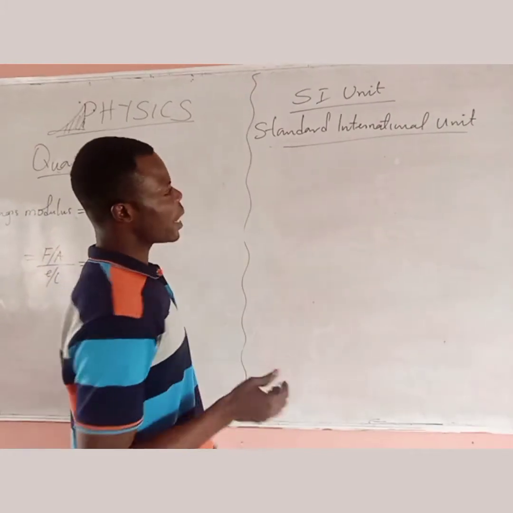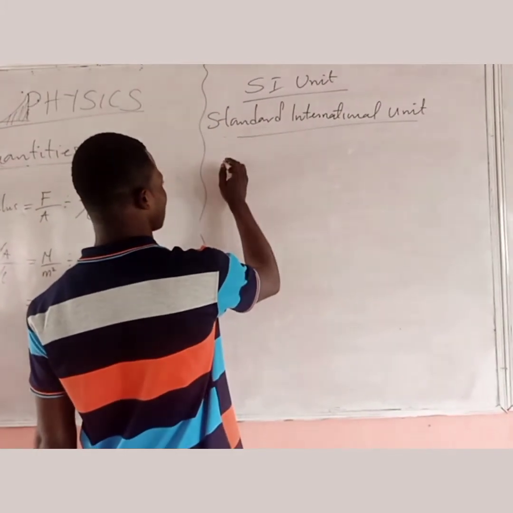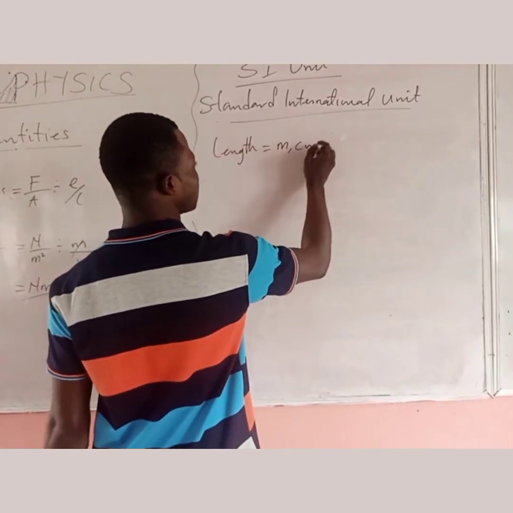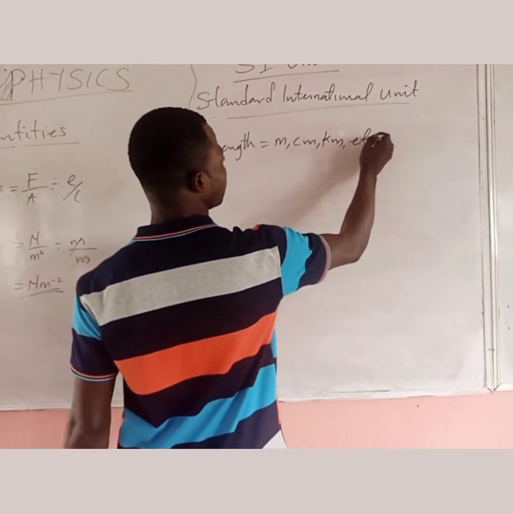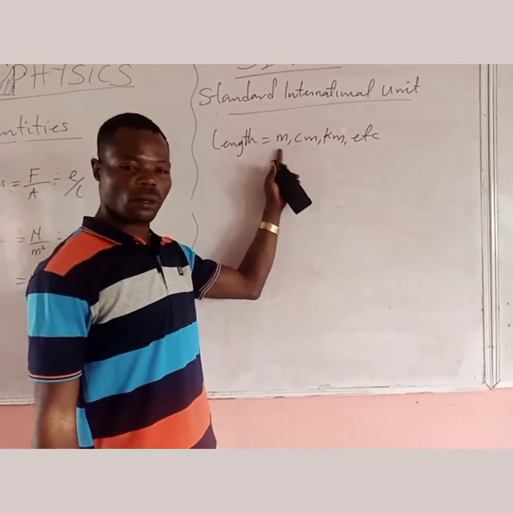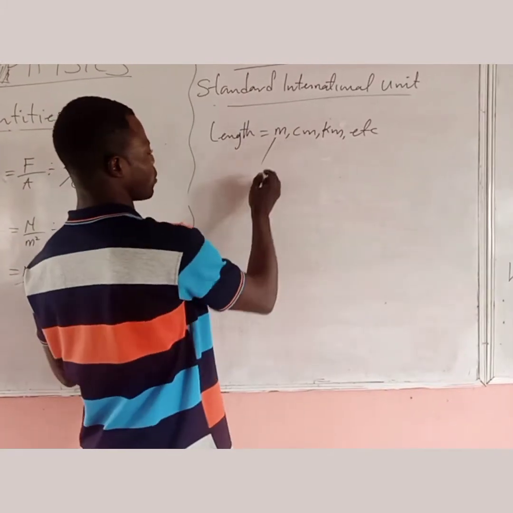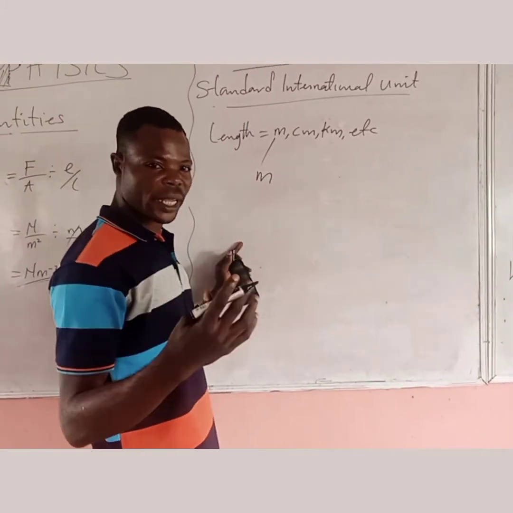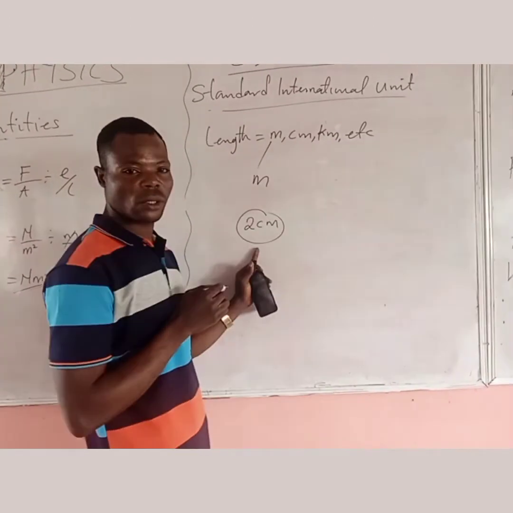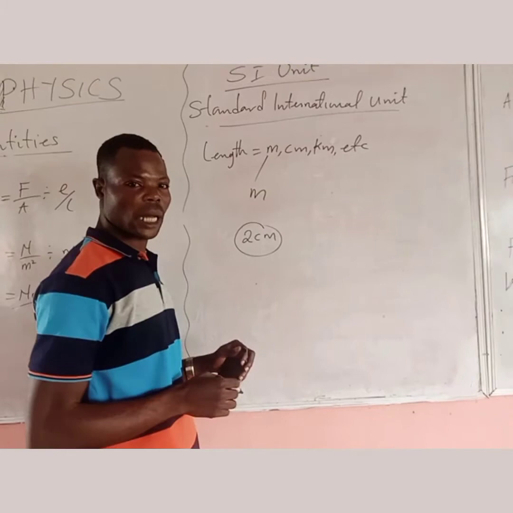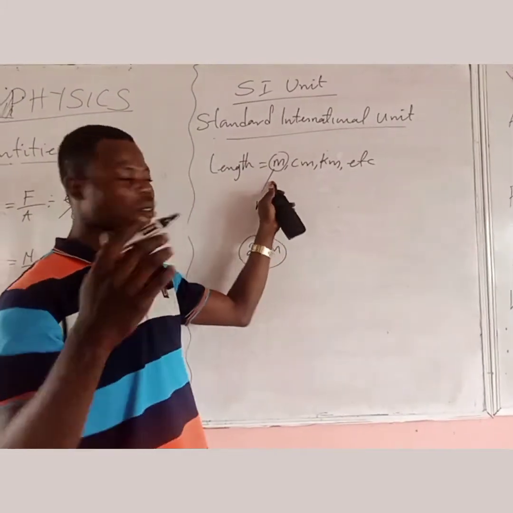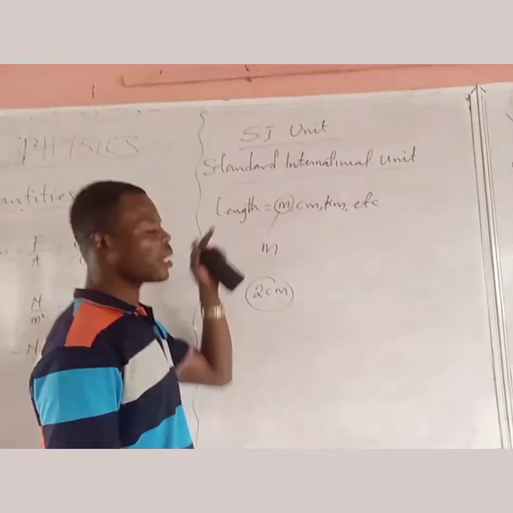For example, like we said that length is measured in meter, in centimeter, in kilometer, etc. The recognized or the standard one all over the world known for length is meter. So anywhere we are working in physics, if we are given like 2 centimeter, before we can use this, we need to convert it to meter, because meter is the recognized unit for length.